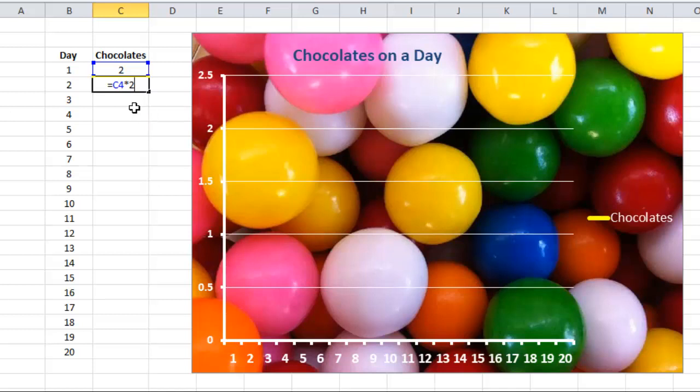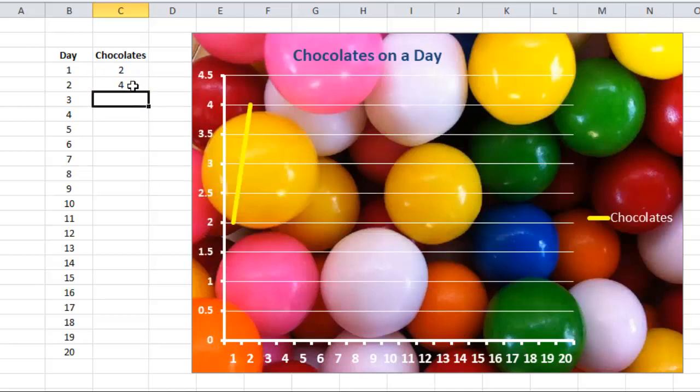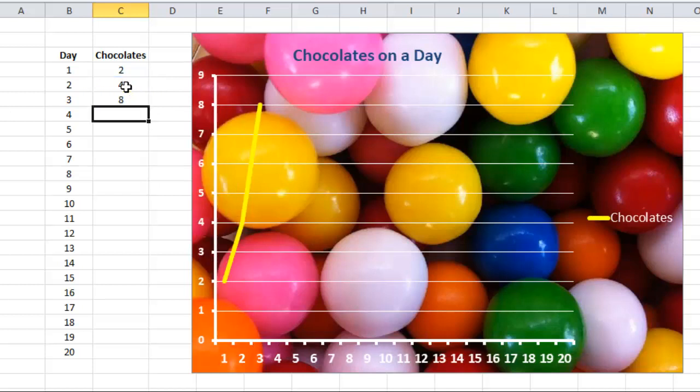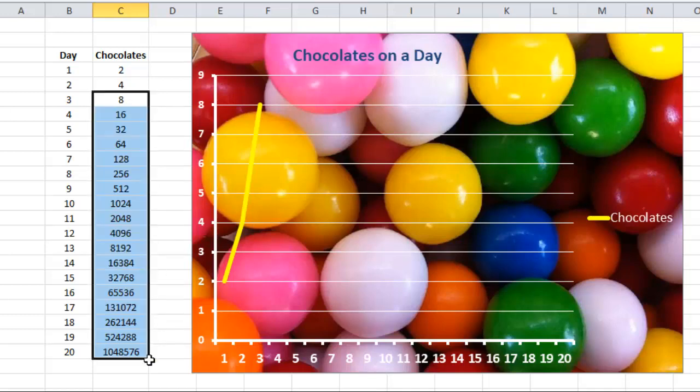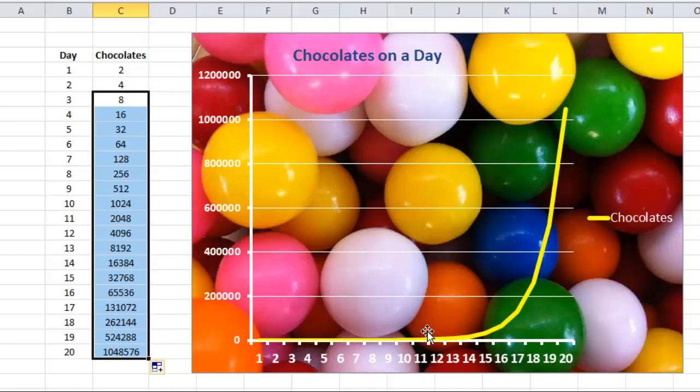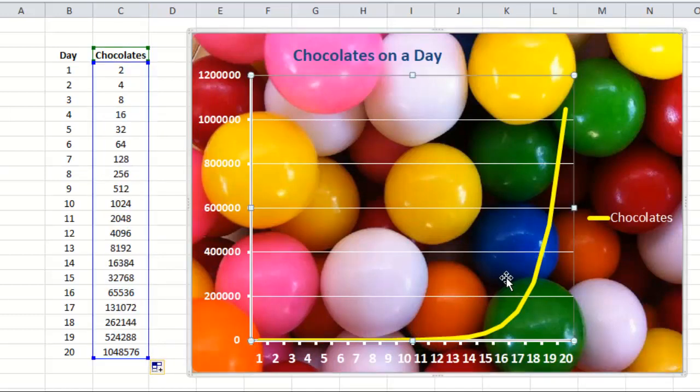Please keep your eyes on the cells of Excel. Here I have written the formula: previous chocolates multiplied by 2. So he will get 4 chocolates on the second day. Again the same formula, previous day's chocolates multiplied by 2, so 8 chocolates. If I repeat this formula for the next 20 days, watch the graph. The graph is somewhat like this. It is not a straight line graph.